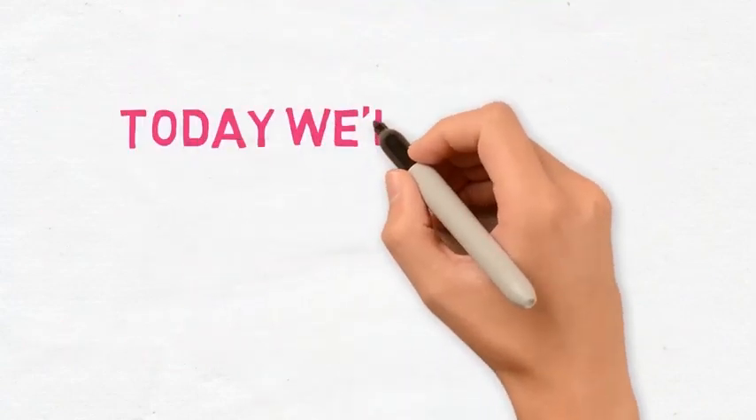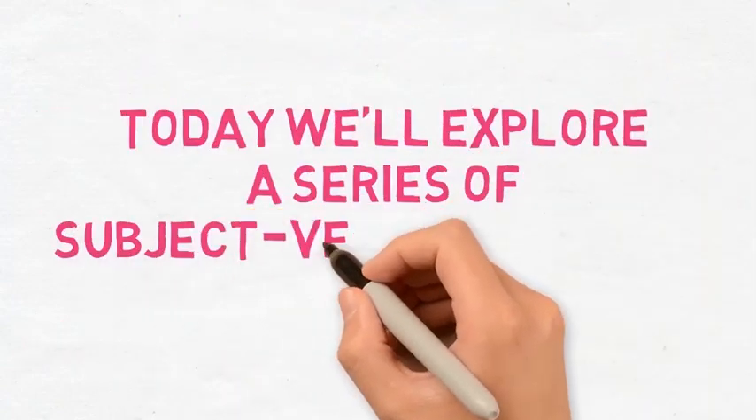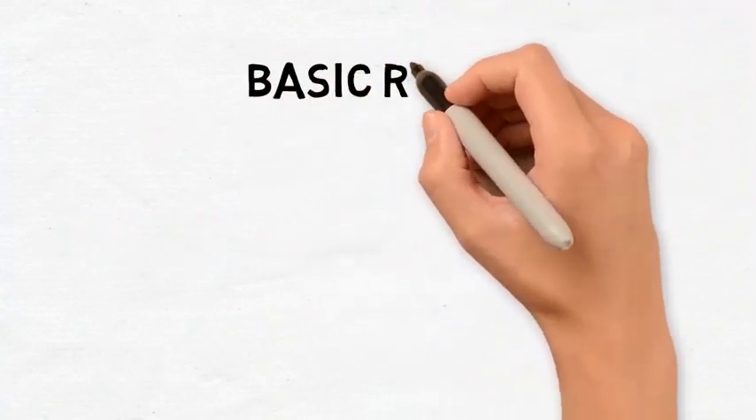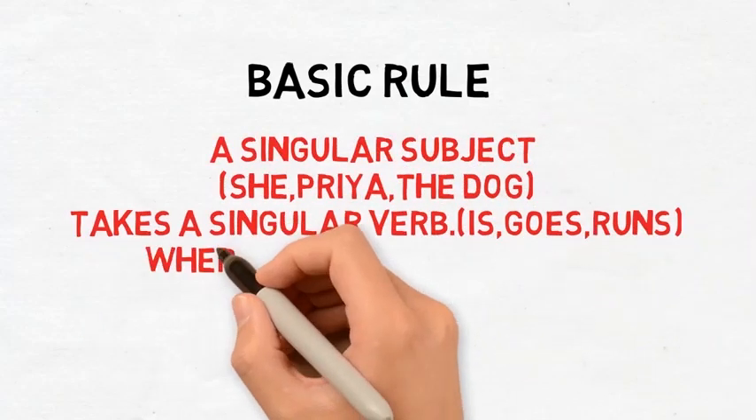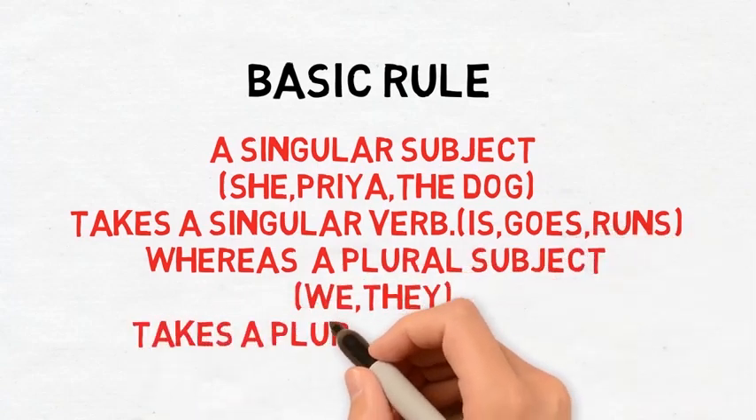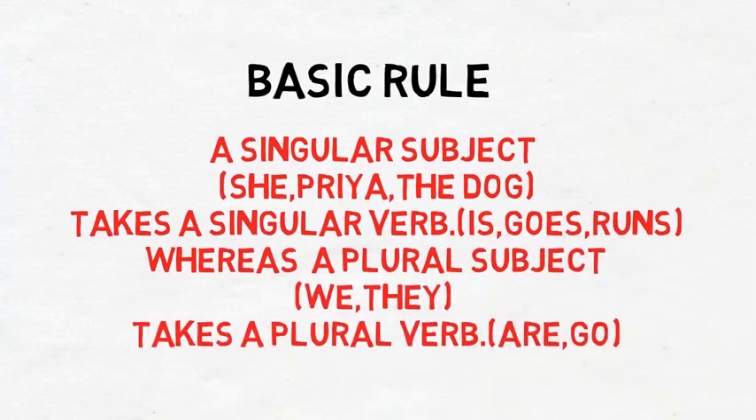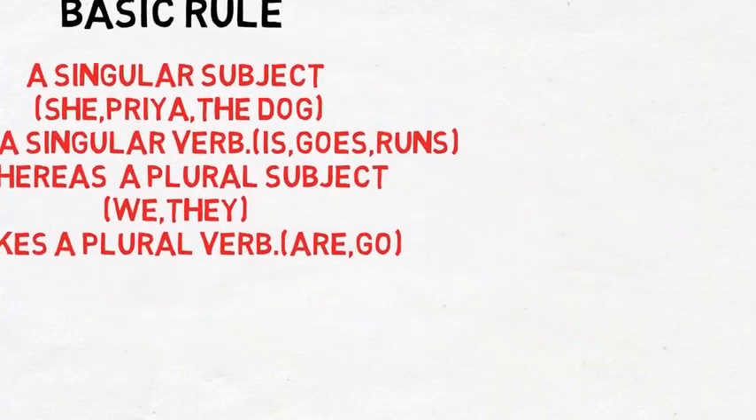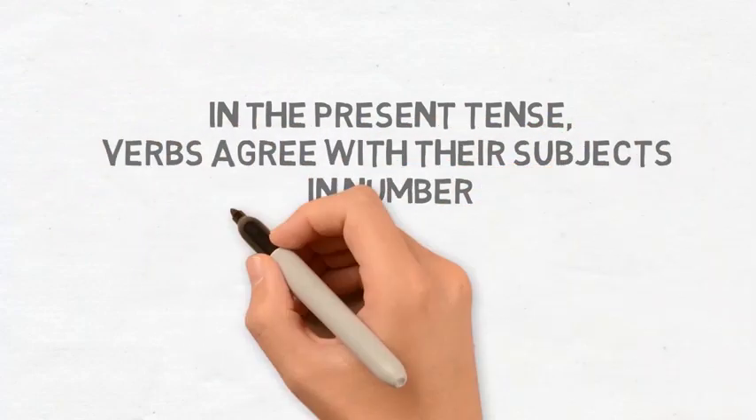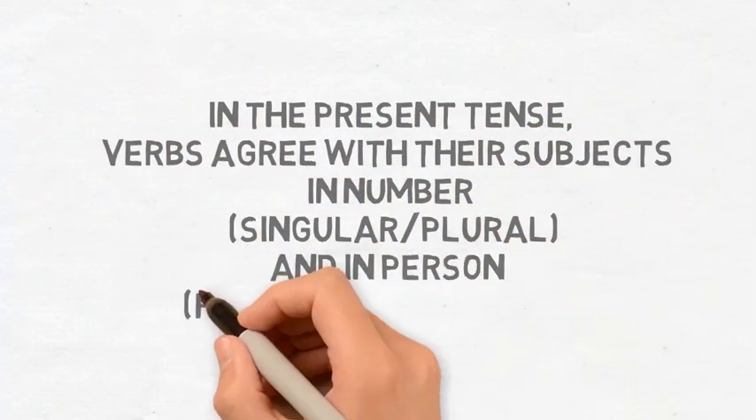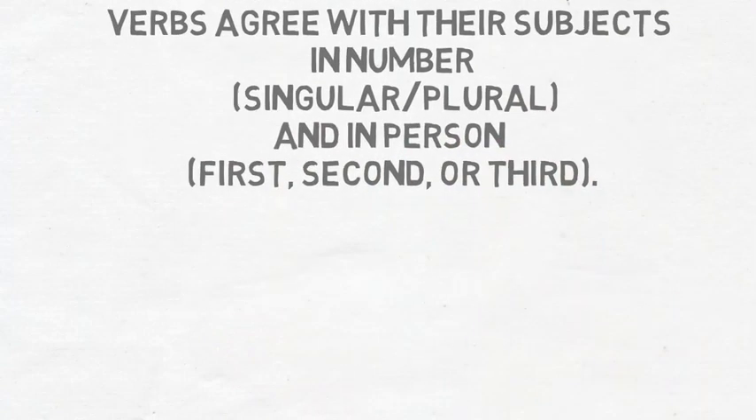Today we'll explore a series of subject-verb agreement rules. The basic rule says that a singular subject takes a singular verb, whereas a plural subject takes a plural verb. She is, Priya goes, the dog runs, whereas we are, they go. In the present tense, verbs agree with the subjects in number, singular or plural, and in person, first, second or third.